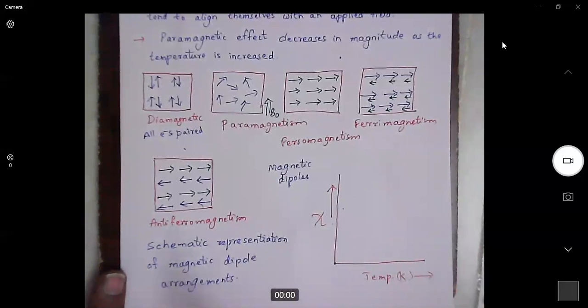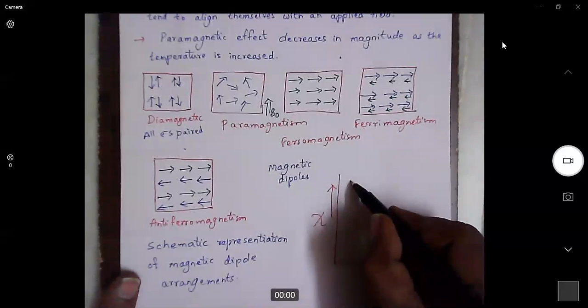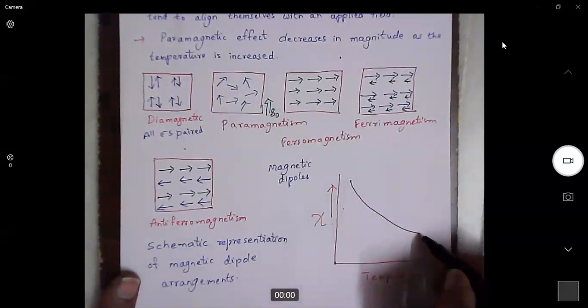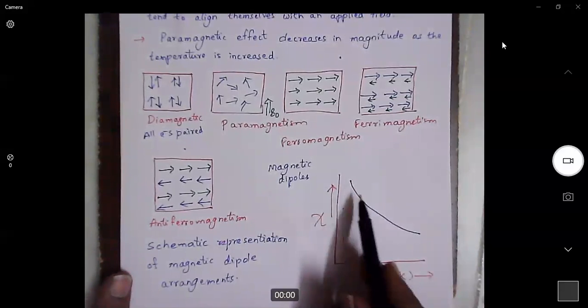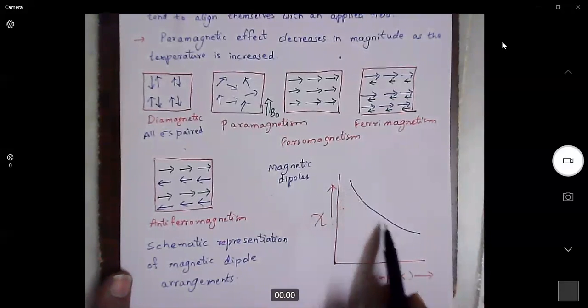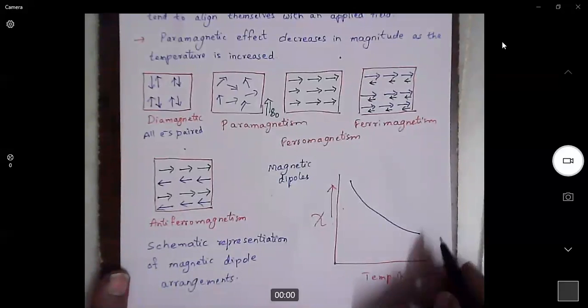Now, paramagnetic materials will behave like this. As we have already discussed, the magnetic moment of paramagnetic materials will decrease with increase in temperature. So these are paramagnetic materials.